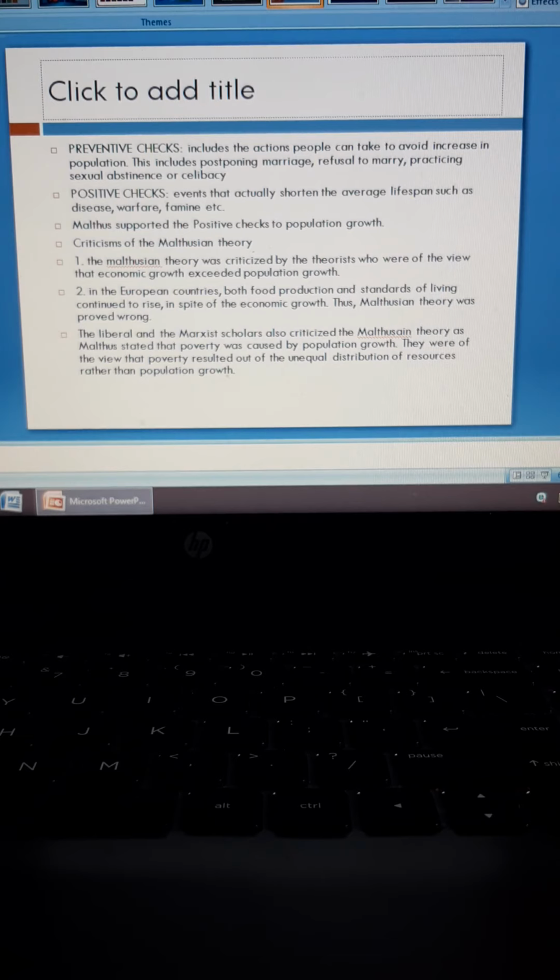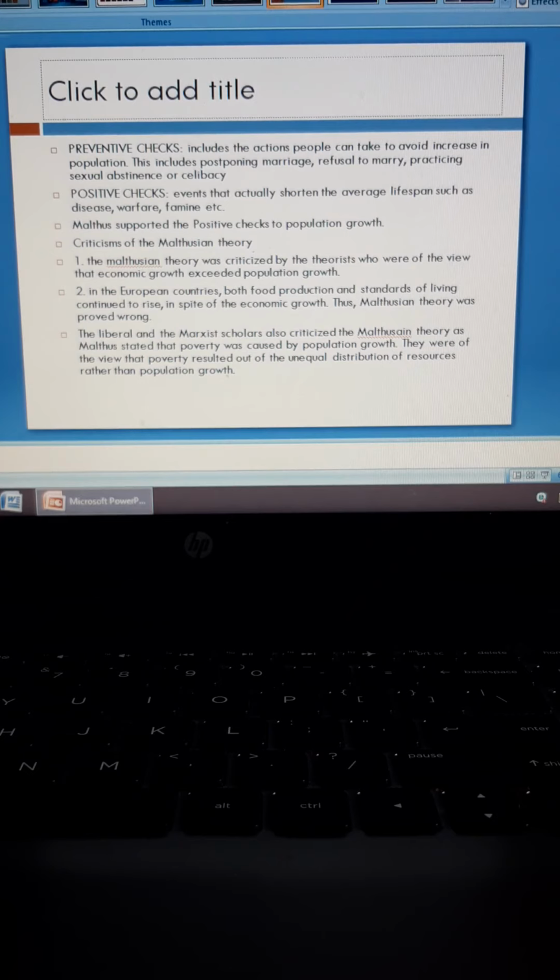So Malthusian theory was proved wrong because Malthus was of the view that population increases faster than food production, okay, that the means of sustenance, the basic means of subsistence for people, will increase at a slower rate as compared to population growth. But at one point in the European countries, food production and standard of living of the people continued to rise although there was population growth. So Malthusian theory was proved wrong.